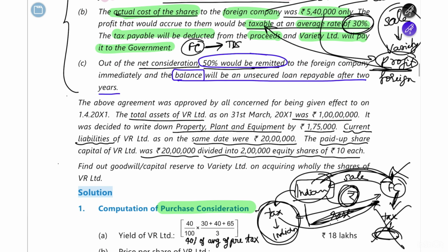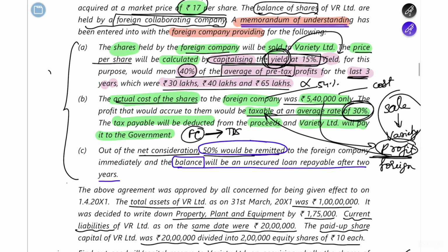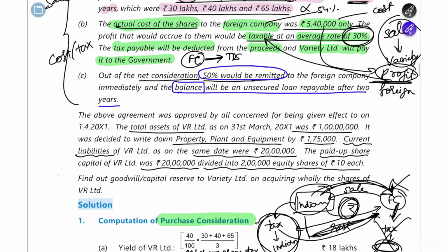So this is the second one. First they told about at what price they would sell. Next they told about the cost and the tax part. And then finally they are saying out of the net consideration, 50% would be remitted to the foreign company immediately, and the balance would be an unsecured loan payable after 2 years. So suppose the Indian company has to pay an X amount to the foreign company.